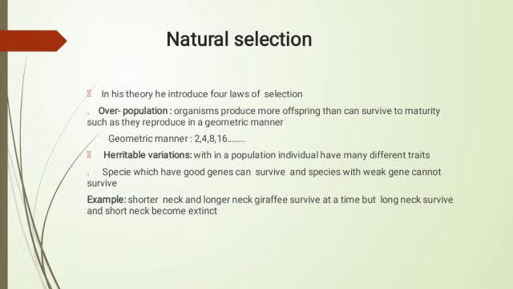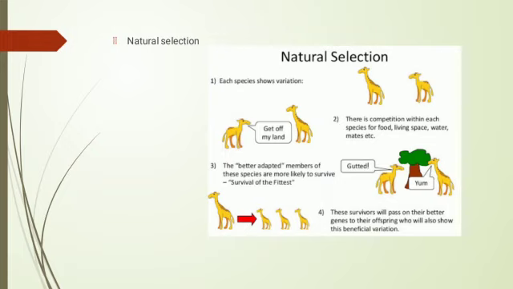For example, at the same time, both longer and shorter necked giraffes were present. But only the longer neck survived because nature selected them, and the shorter became extinct. Here we easily observe how nature selects the longer neck giraffe. The longer neck giraffe got food from the higher trees, while the shorter neck could not reach the higher trees. They had difficulty attaining food and became extinct.